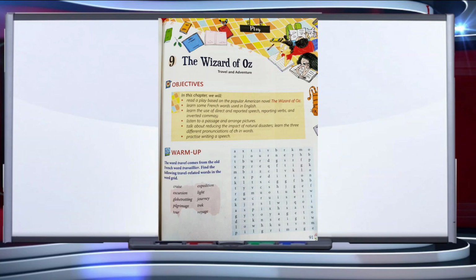Here you can see a word grid in which some words are hidden related to travel. You can try your best in finding out these words.